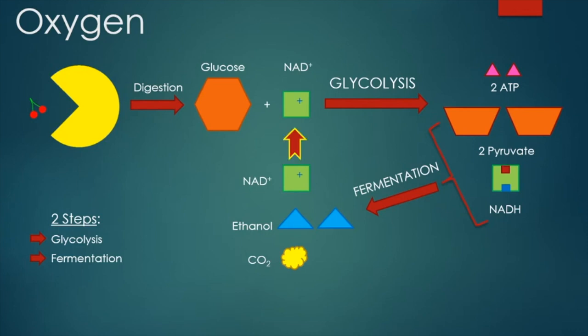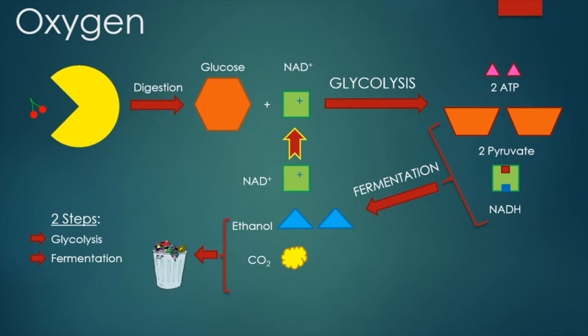From fermentation, we produce NAD+, and this is key. Remember, on that second slide when I told you to look out for stuff, this is one of those things. The whole purpose of doing fermentation is to produce more NAD+. Why? Because if we have more NAD+, then we can package it with glucose and run them through glycolysis to make more ATP. Those 2 ATP will never get produced if NAD+ isn't available.